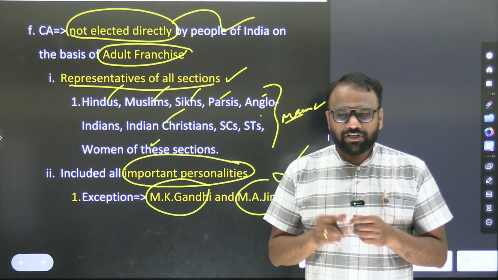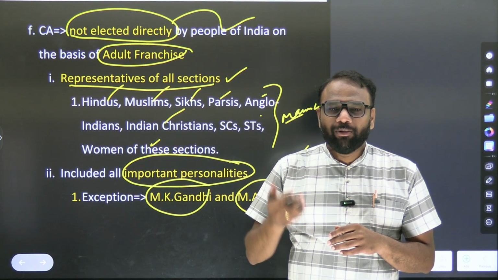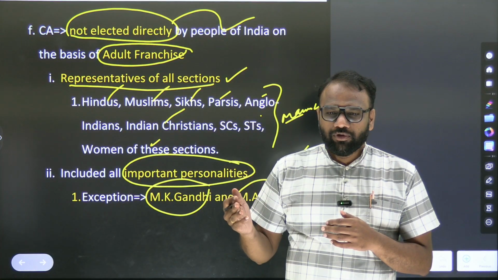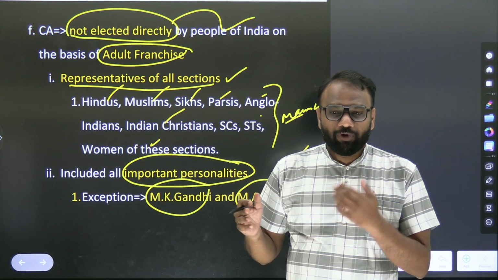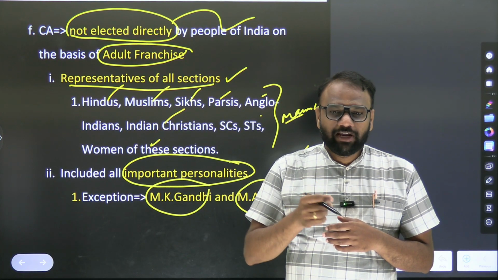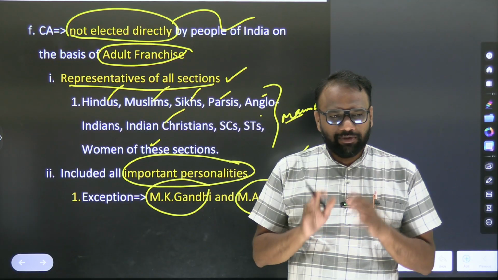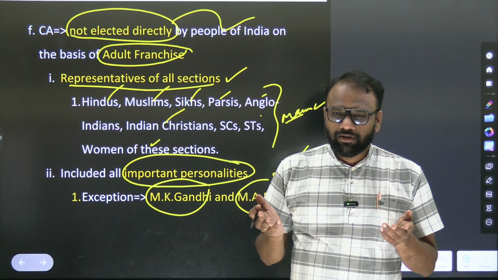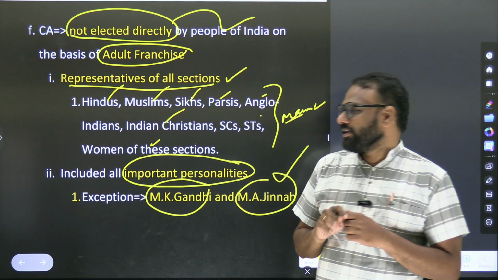In the examination, if they frame a statement, UPSC generally will not frame it this way: who among the following were part of the Constituent Assembly? Option 1, Jawaharlal Nehru. Option 2, Sardar Vallabhbhai Patel. Option 3, Mahatma Gandhi. Option 4, someone else. How many of the above are correct? We will use Mahatma Gandhi for elimination purposes. Mahatma Gandhi and Muhammad Ali Jinnah, even though they are important personalities, are not part of the Constituent Assembly. Why they are not part of it, that research we will do once we sit on the chair, after becoming an officer. Now it's not important.